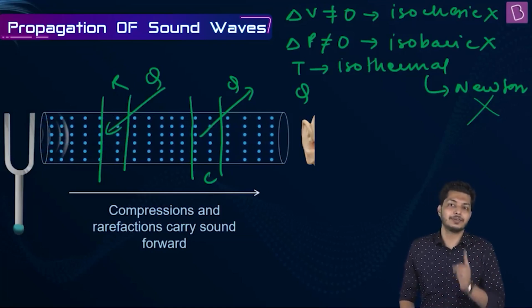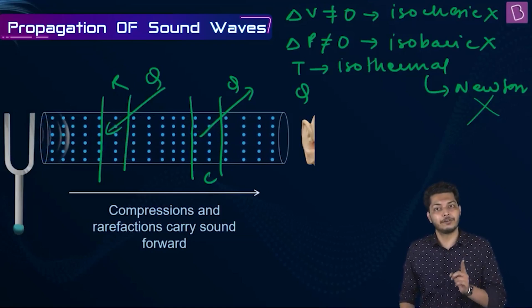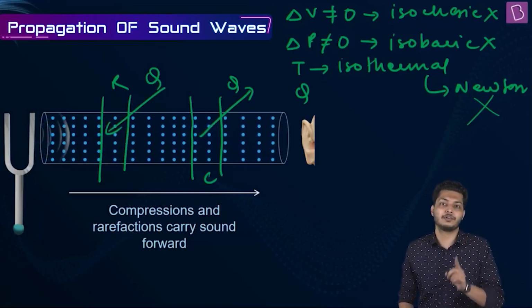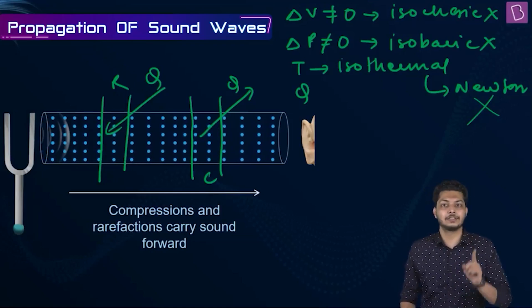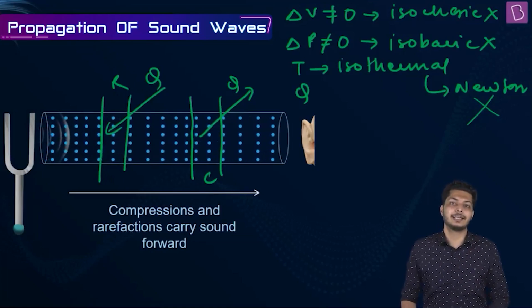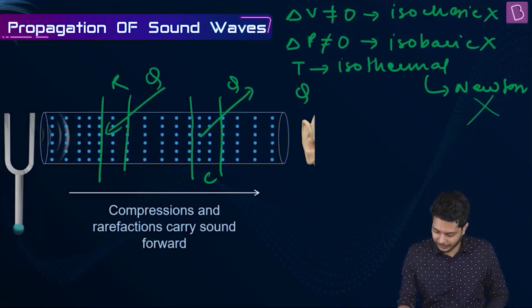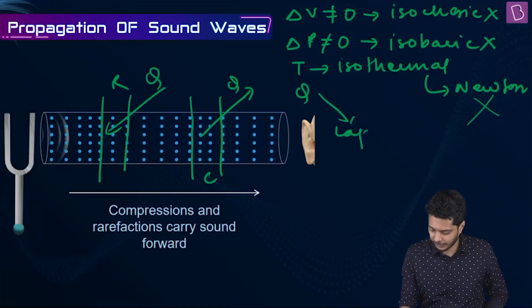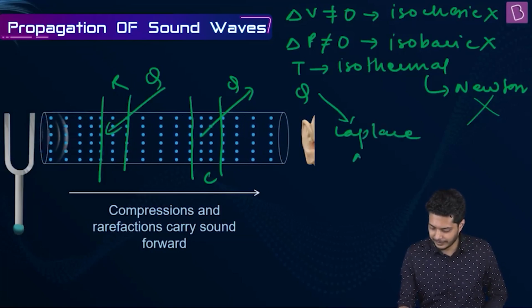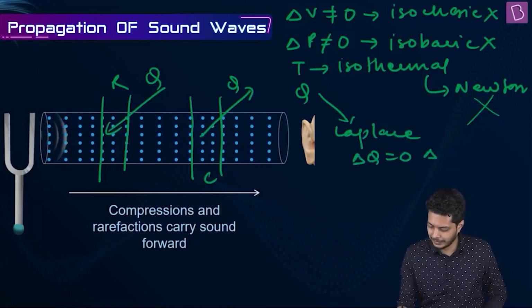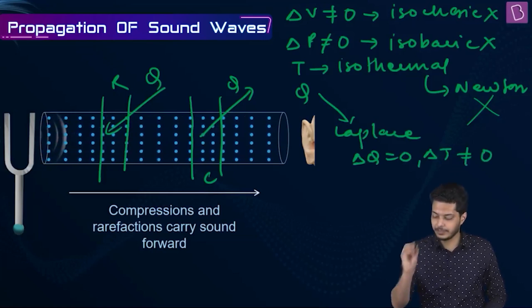But along with that, there is no exchange of heat between the system and surroundings. If there is no exchange of heat between system and surroundings, del Q is equal to 0. That means which process? Adiabatic. So according to Laplace, del Q is equal to 0, but del T is not equal to 0.